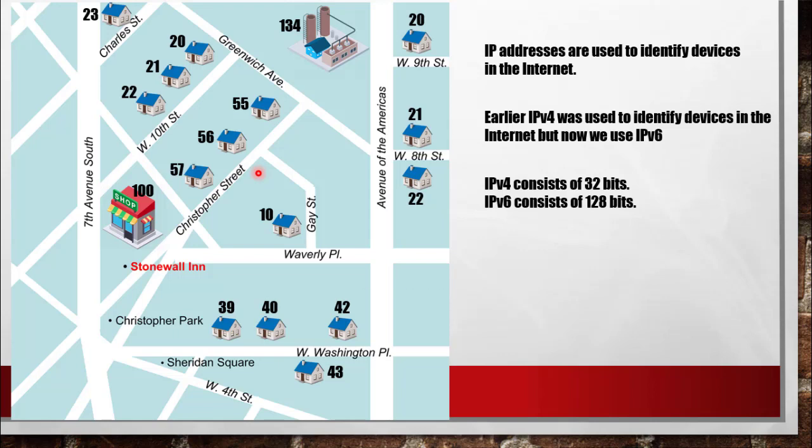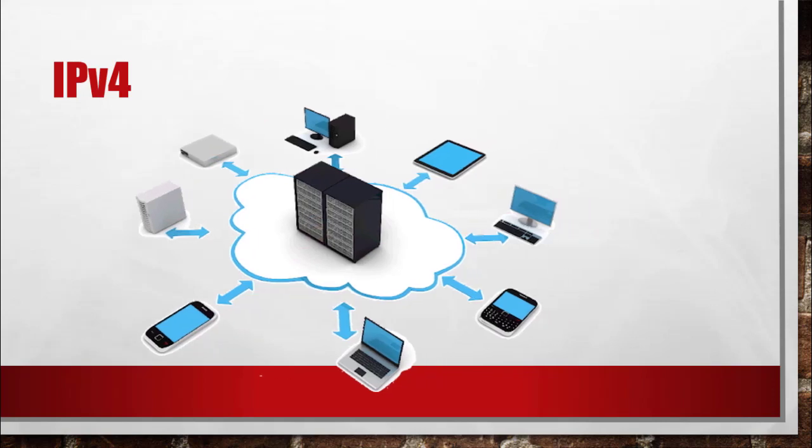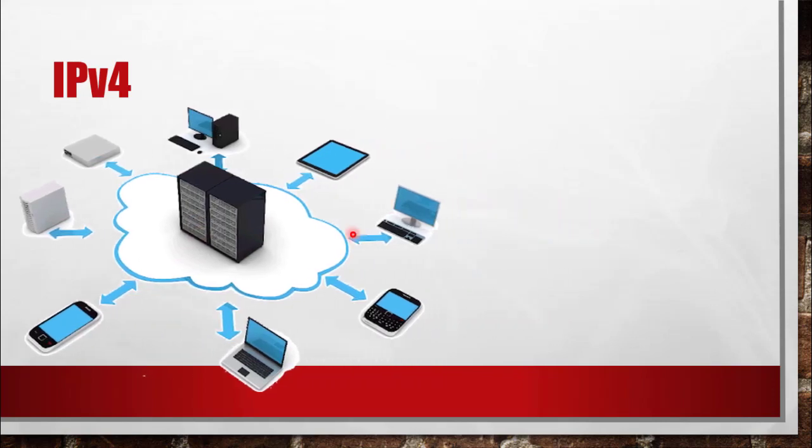So we will be focusing on IP version 4 in this unit. In IP version 4, let's consider a network like this, which has around 8 devices connected to one network. Here we have laptops, tablets, desktop PCs, BlackBerry, smartphones and printers, and all those are connected to this network. Now in this network, if I want to uniquely identify each of these,